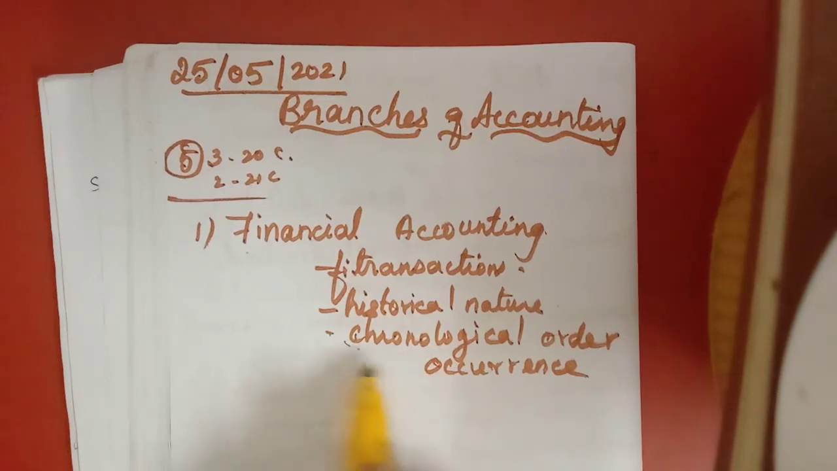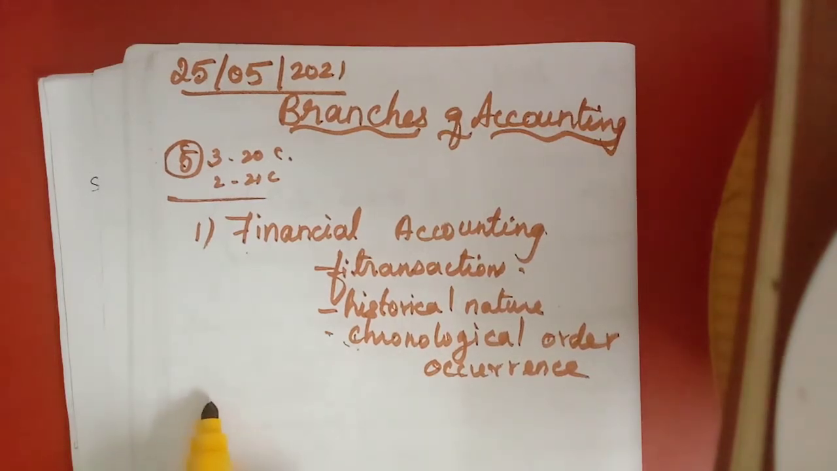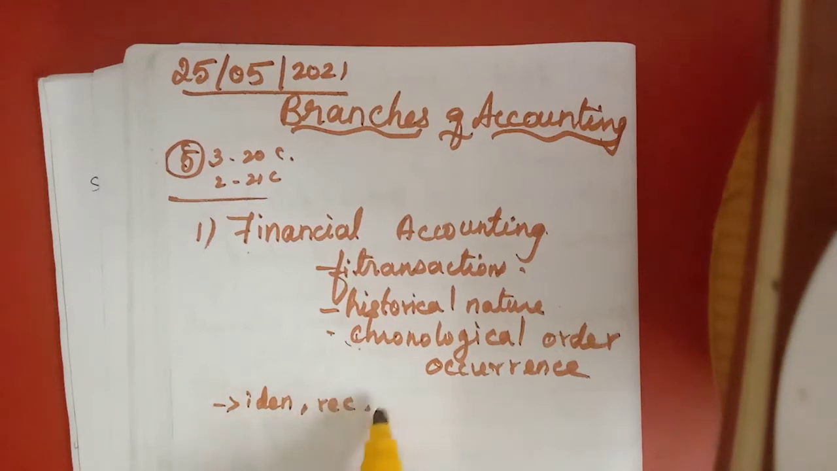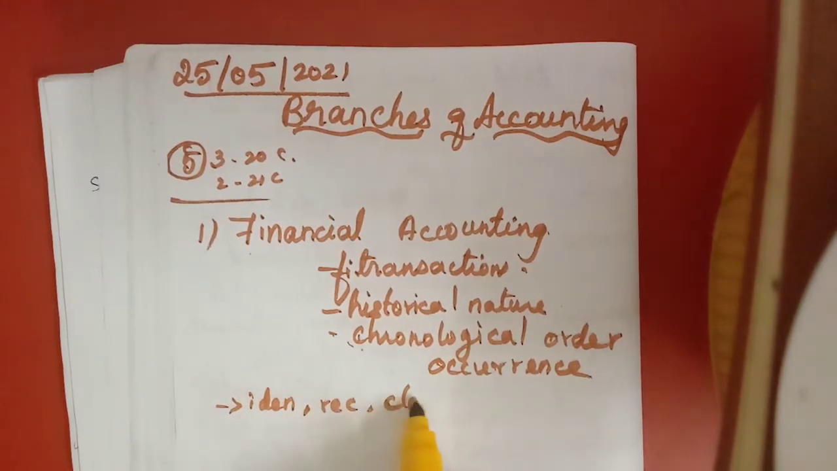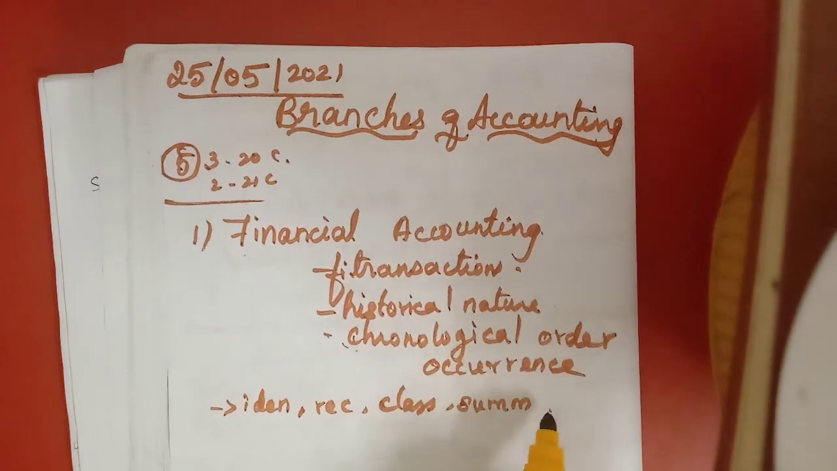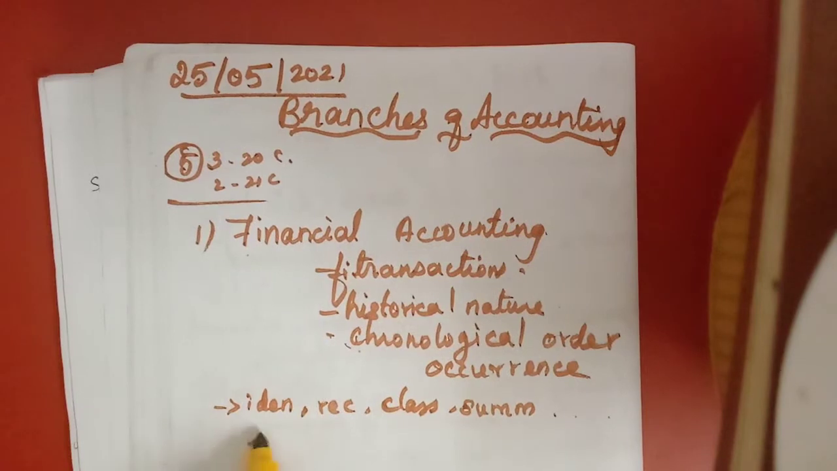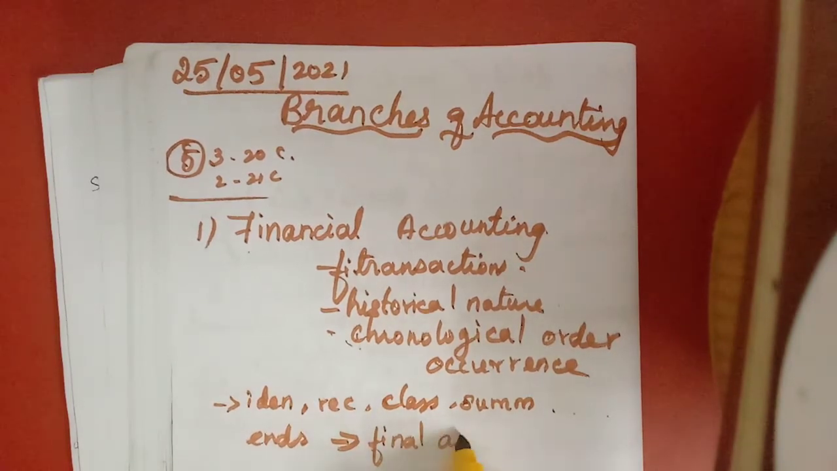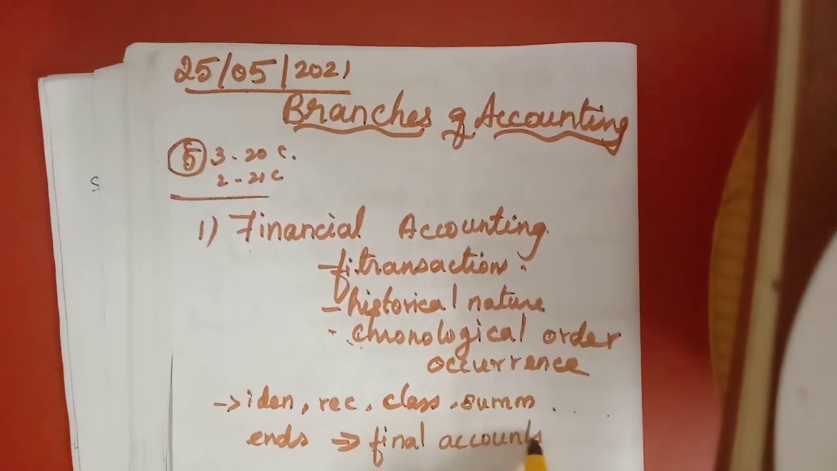Again we can say the meaning of accounting. The meaning of accounting, what we have studied: the identification, then recording, then classifying, ledger account, isn't it? Then summarizing financial transactions and events, and it will end with the financial accounts, final accounts we say in short. What are the final accounts?